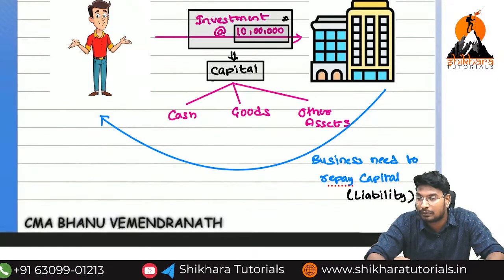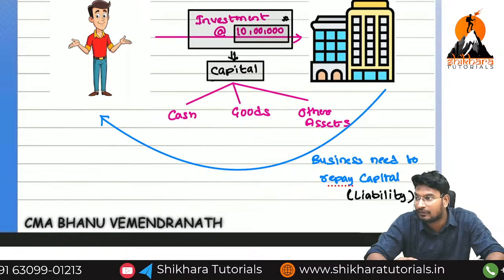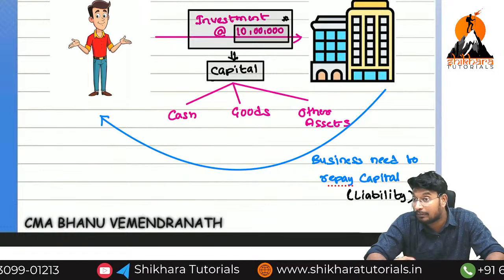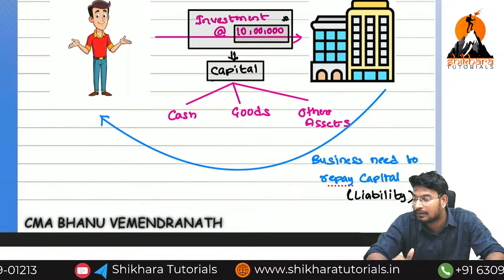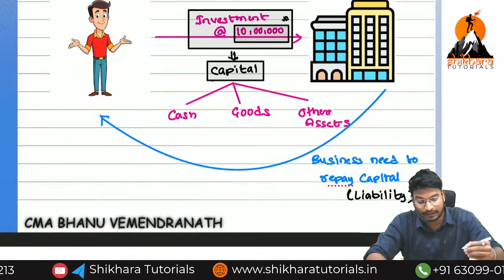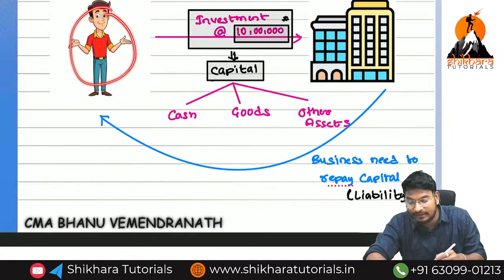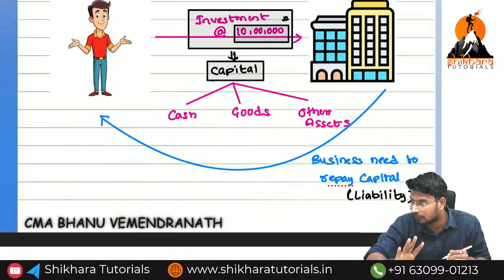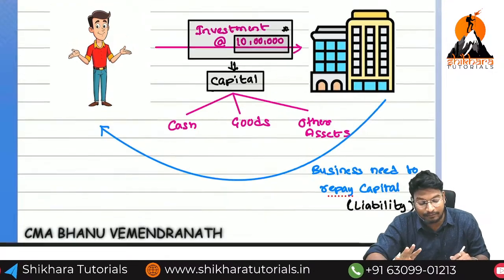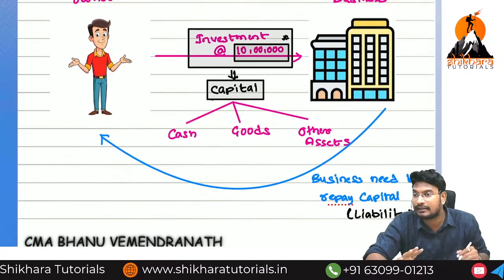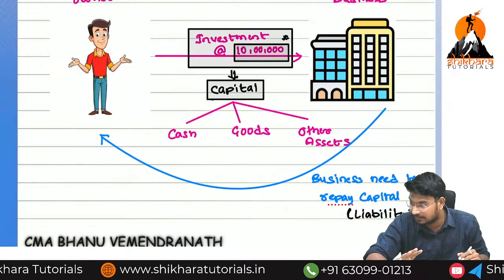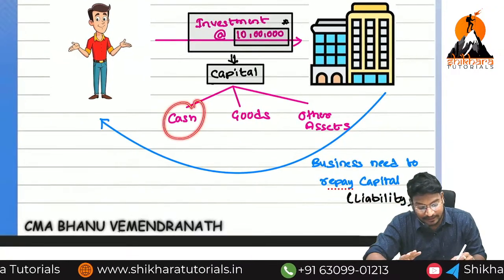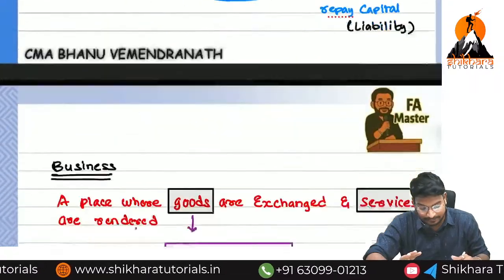For example, if the total building was registered in the name of the business, then that particular asset belongs to the business. If it is registered in the name of the owner, then that property belongs to the owner. If the registration is in the name of the business, the asset belongs to the business. So the owner can bring cash, goods or any other asset.